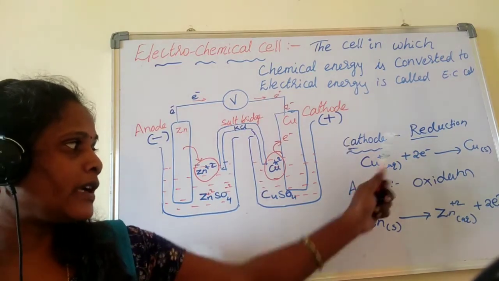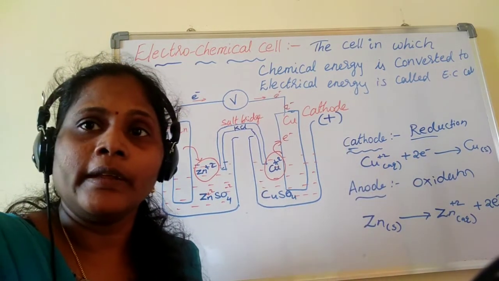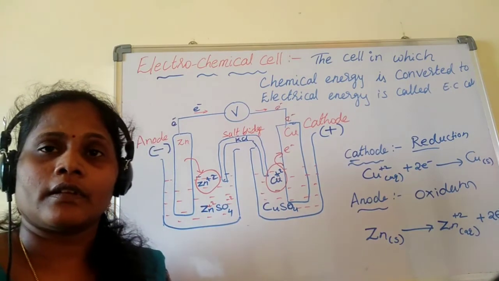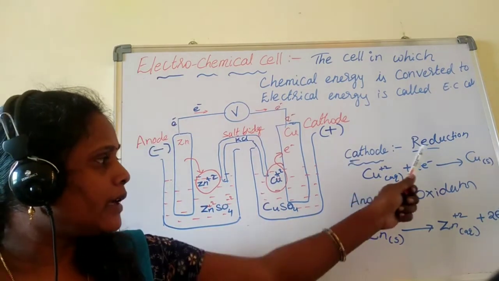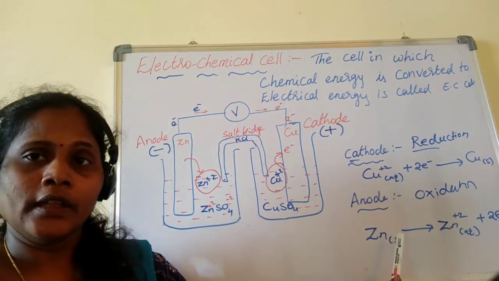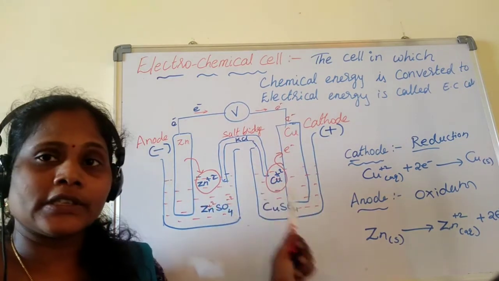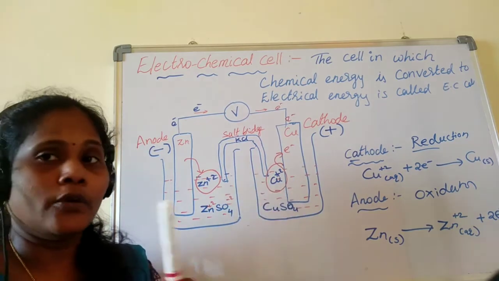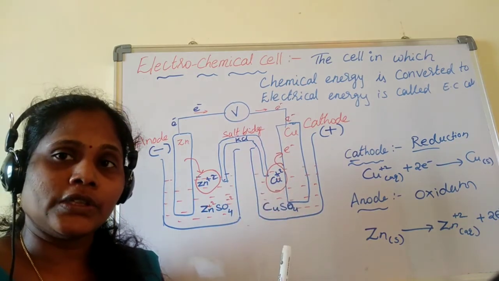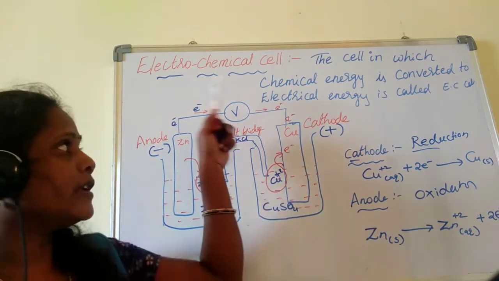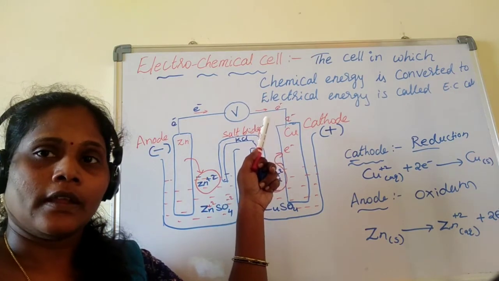Therefore, cathode reduction, anode oxidation only. Same as the electrolytic cell, but here different reactions are happening, with different movement, and no electricity is passed into the solution, but electricity is generated from the solution, right?